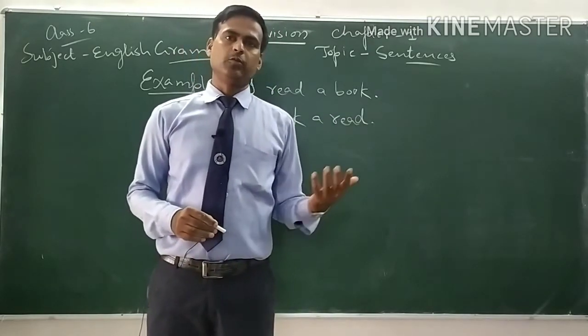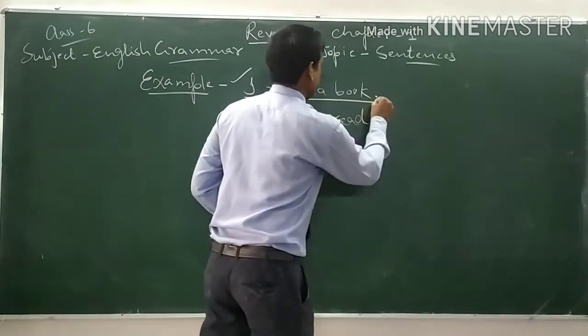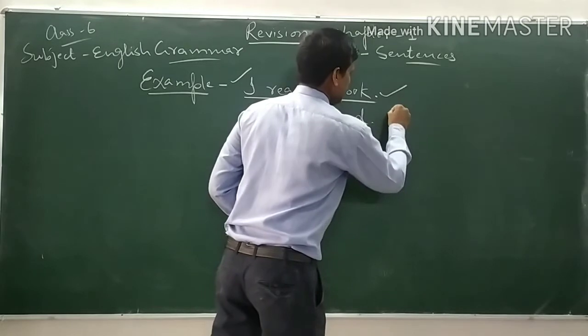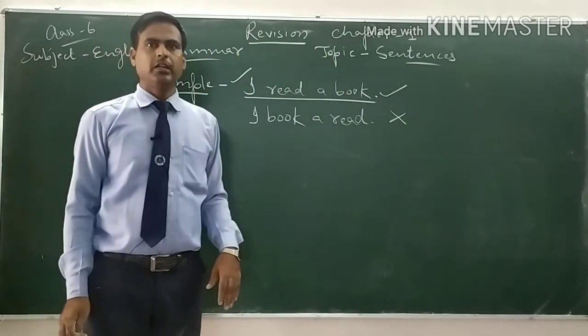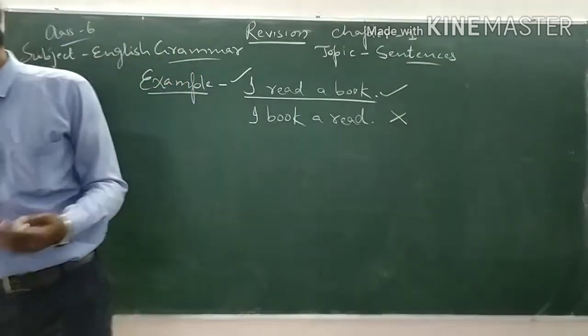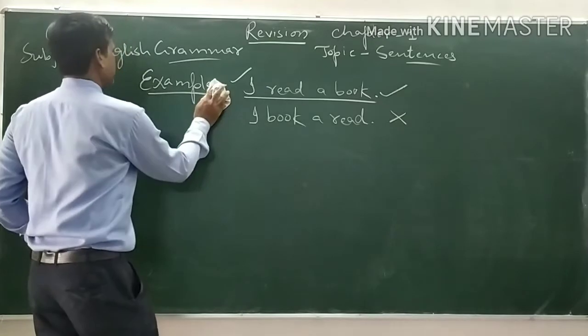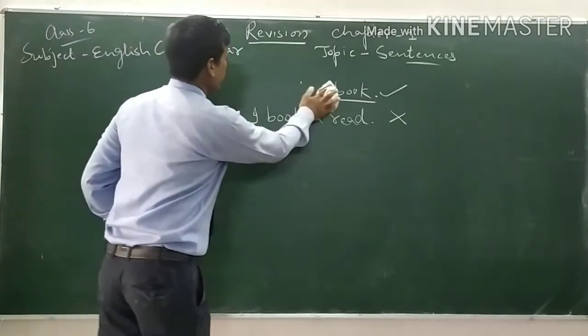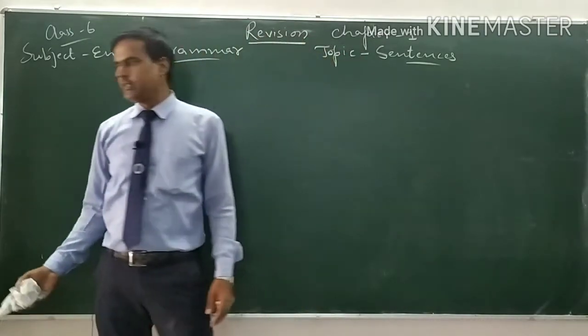Therefore, it is said that the group of words which make a complete sense is called a sentence. This is correct, this is incorrect. So, this is a sentence. It is not much difficult to understand the sentence because you are studying about the sentence for a long time. You can understand which is a correct sentence and which is not.